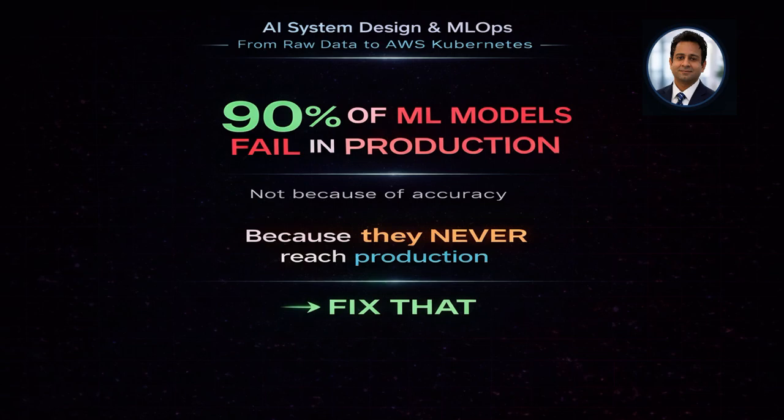So here on screen, I am talking about how 90% of ML models fail in production, and not because of accuracy, because they never reach production. So let's fix that. And how do you do that? Many of the models which you see are stuck at the notebook level itself, which I have seen in my experience.